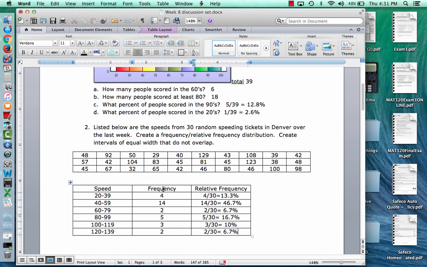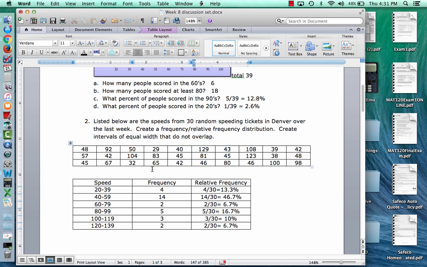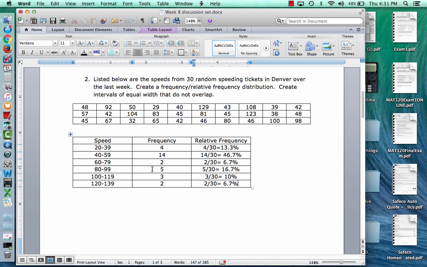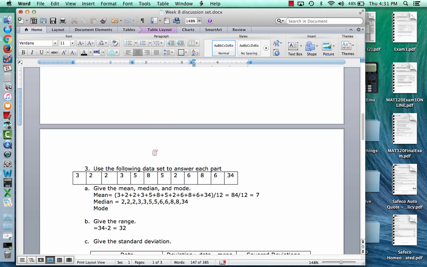Just remember, when you have your frequencies, they better add up to 30. The relative frequencies better be all divided by the total and add up to close to 100%. And the intervals that you choose don't have to be 20s here, but they have to be equal width and they do not overlap. So that's how you create a relative frequency distribution. It lets me know the breakdown of where the speeds are. All right, next, number 3.